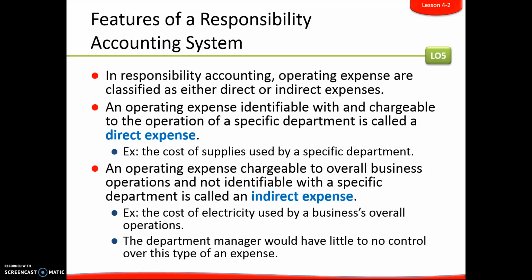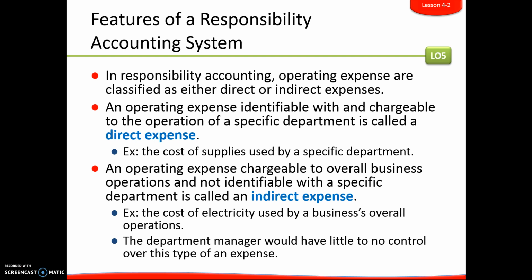So when it comes to responsibility accounting, we have our operating expenses. Remember, those are the normal expenses used in operating a business. We break those down and we classify them as either direct or indirect expenses. And a direct expense is an operating expense that is identifiable with and chargeable to the operation of a specific department. So, for example, the cost of supplies that's used by the grill department is a direct expense. On the flip side of that, an operating expense that is chargeable to the overall business operations and is not readily identifiable with a specific department, we call that an indirect expense.